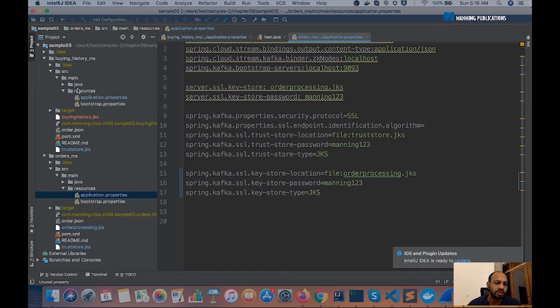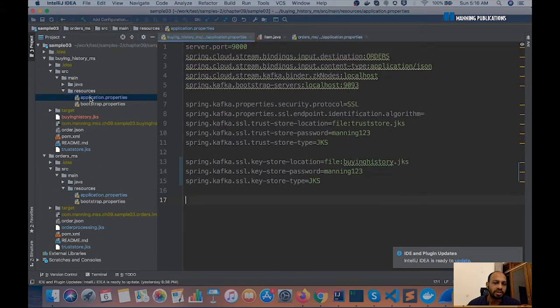The most important thing, I won't go into the code. I'll just show you the important configuration file here. Under each microservice, there's this application.properties configuration file, which has the configuration details of connecting to Kafka. We see here the microservice port and the other details that it needs to connect to Kafka. And to enable mutual TLS, you need to enable these three properties: the Kafka key store location, the key store location of the respective microservice, and the password.